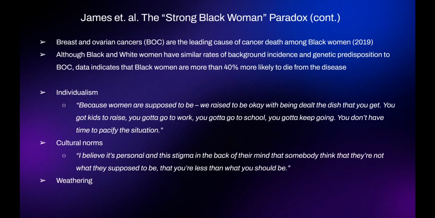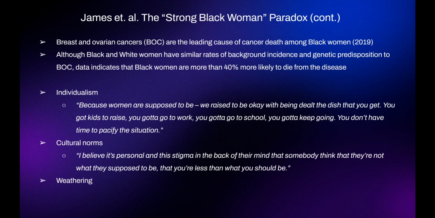So the first one is individualism. And this quote that's provided from the study talks about how Black women can't focus too heavily on their diagnosis. They have to carry on their life. And it kind of reminds me of this whole individualistic neoliberal approach, and this idea that because society marginalizes these people and pushes them to the side, they don't receive that interconnectedness and that community support from any majority groups. And so they have to fend for themselves in a way to maintain survival. And so, of course, given that they have to do that, that fend-for-yourself individualistic nature is going to thrive, because unfortunately that's the defense mechanism that they have to adhere to.